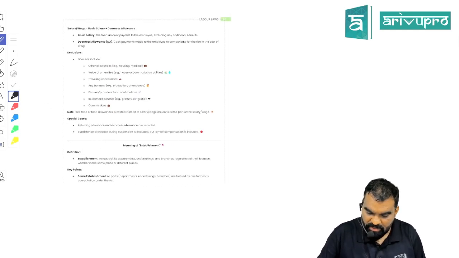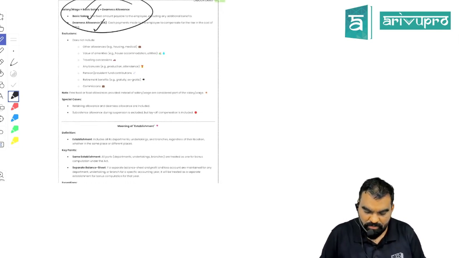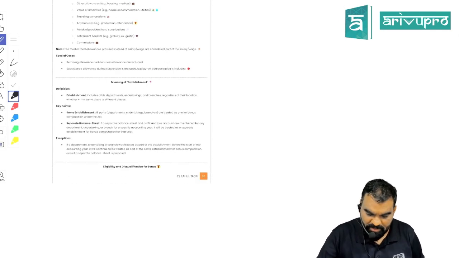The salary and wages formula does matter. It includes basic salary plus DA. So bonus is going to be calculated on basic salary and DA, not on other aspects, right?